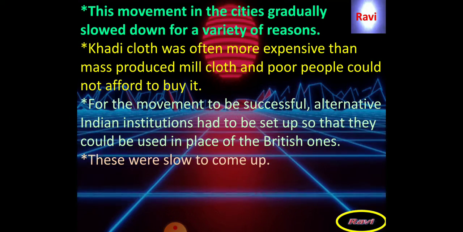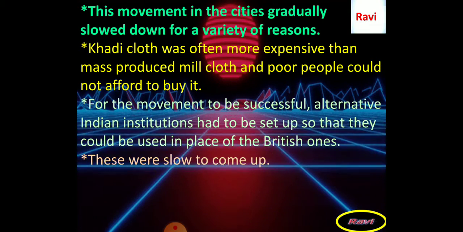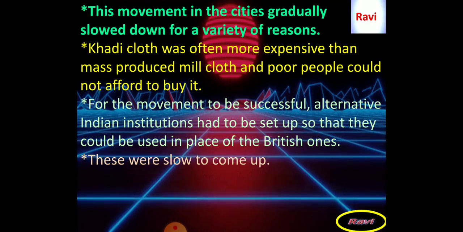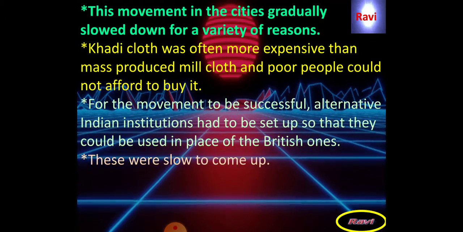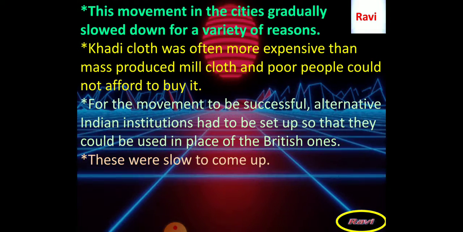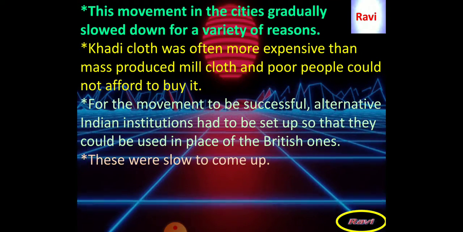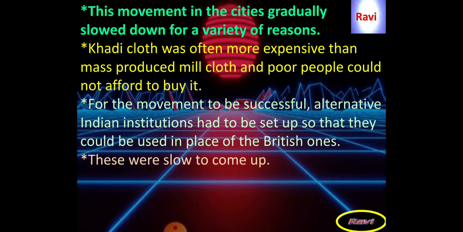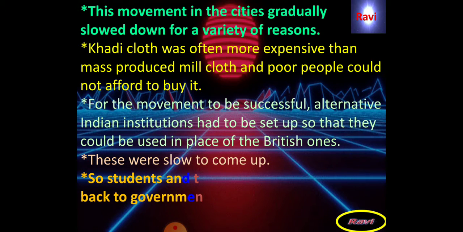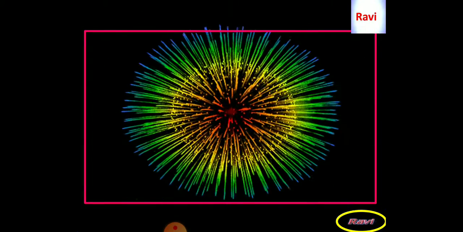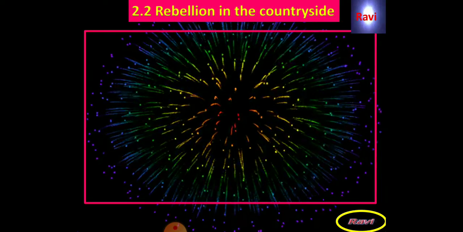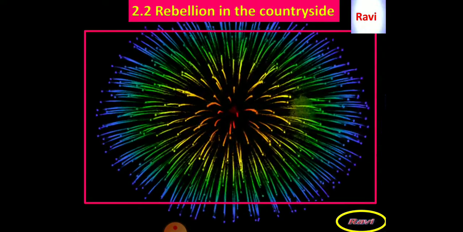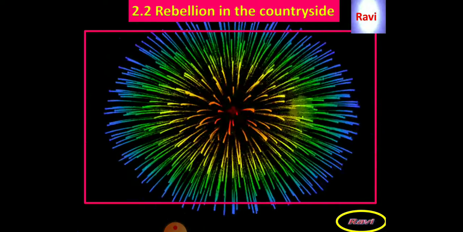For the movement to be successful, alternative Indian institutions had to be set up so that they could be used in place of the British ones. But at the time, Indians were unable to establish the number of companies and were unable to produce the quantity required. These were slow to come up. Establishing them takes many years. These were some of the drawbacks in the non-cooperation movement, which is why the movement slowly decreased its participants.